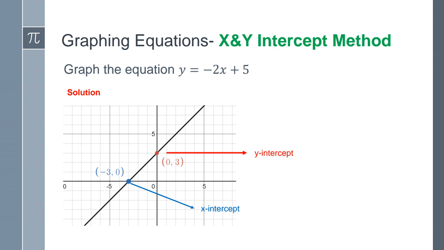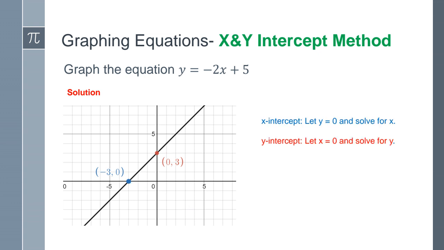So the intercepts are where the lines are crossing either my x or y axis. Let's practice this: setting y equal to 0 to find my x-intercept, setting x equal to 0 to find my y-intercept. Again, we'll replace these values, solve and simplify.